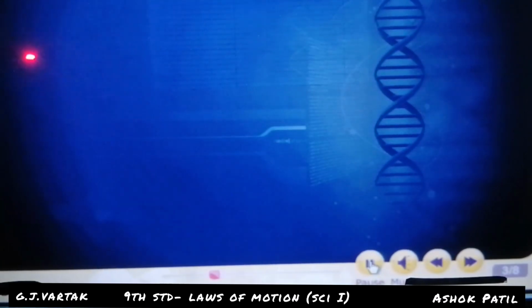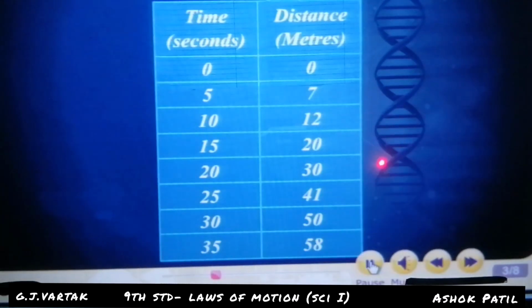The distance time graph for non-uniform motion. Time 35 seconds, 58 meters; 30 seconds, 50 meters; 25 seconds, 40 meters. Look at this chart. The distance is increasing, and the time is also increasing here.